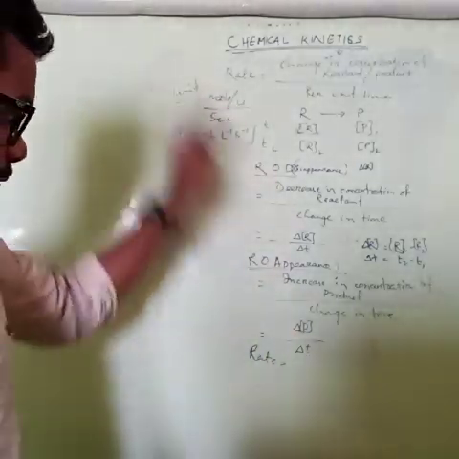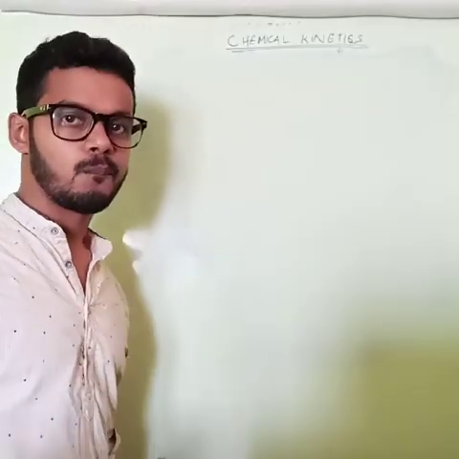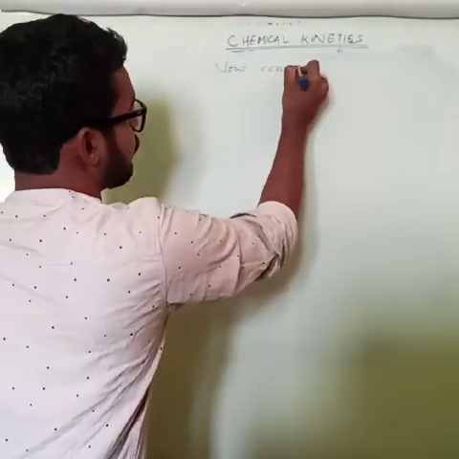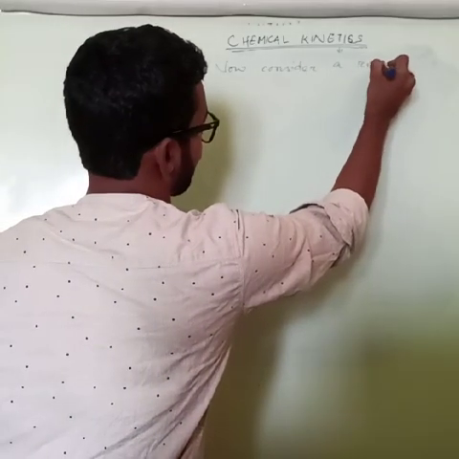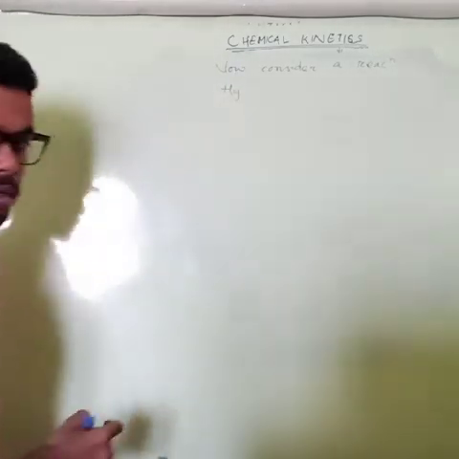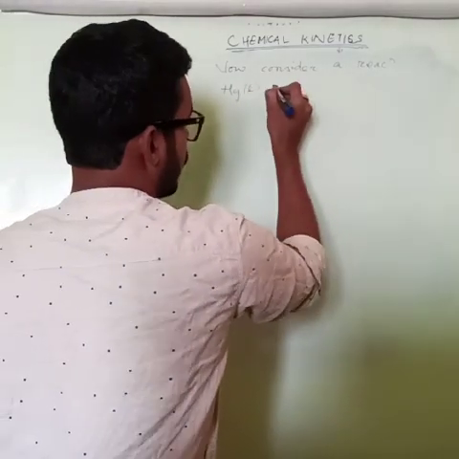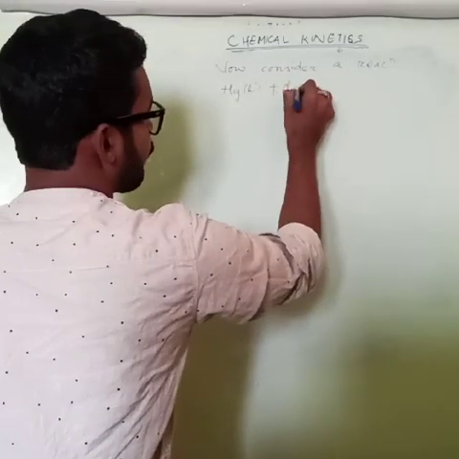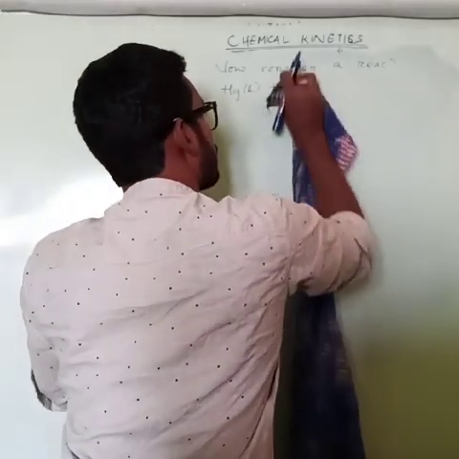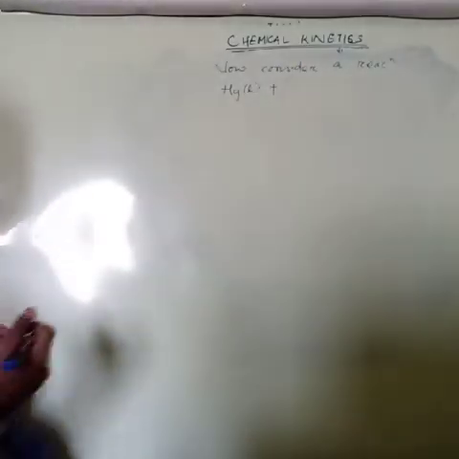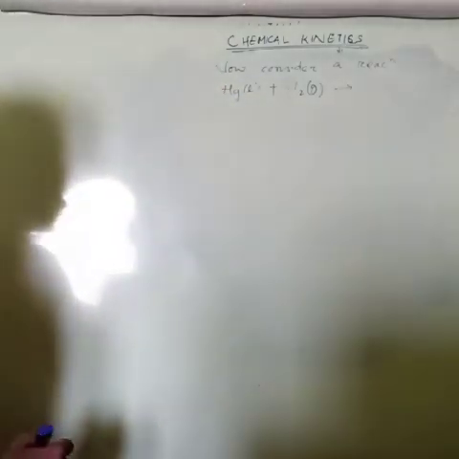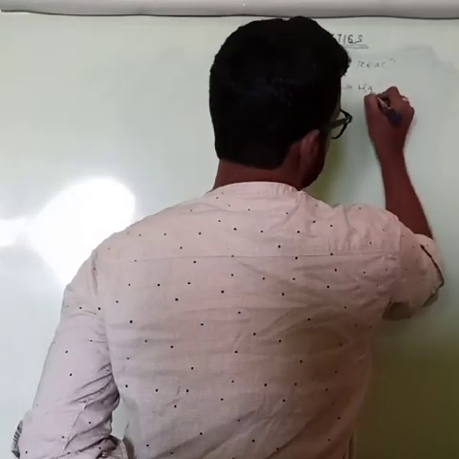Okay, let me clean. Now consider a reaction: Hg, mercury liquid, plus Cl2 gas, gives rise to HgCl2.